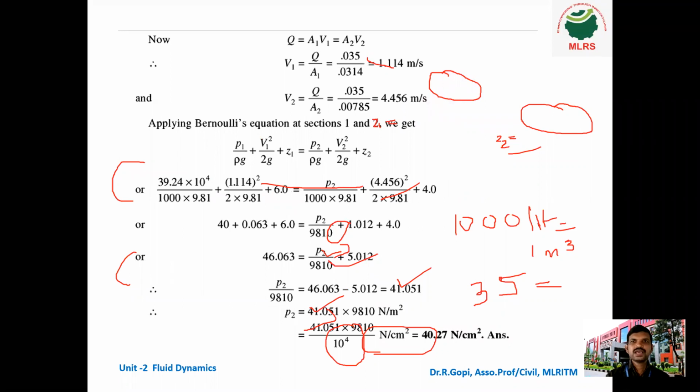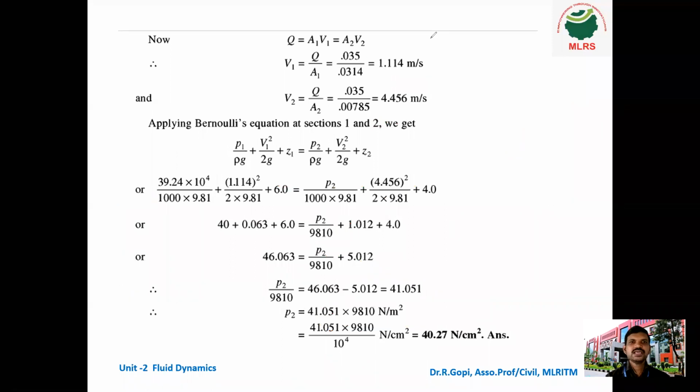Next step is we have to calculate the velocity. How to calculate velocity? We can easily calculate velocity once we know the discharge and the area. Using the continuity equation A1 V1 equal to A2 V2, we can easily calculate V1 and V2. So V1 is equal to Q divided by A1, and V2 is equal to Q divided by A2. These are the two velocities in the pipe.